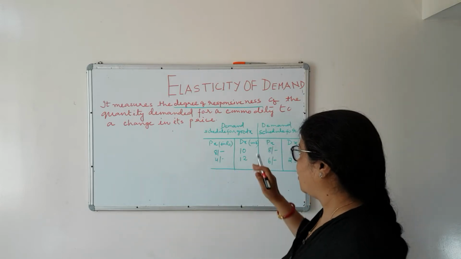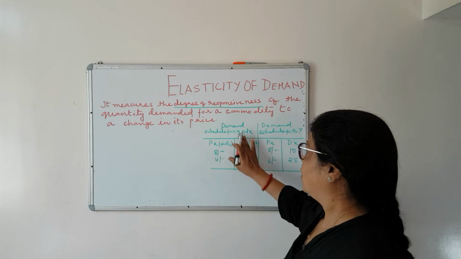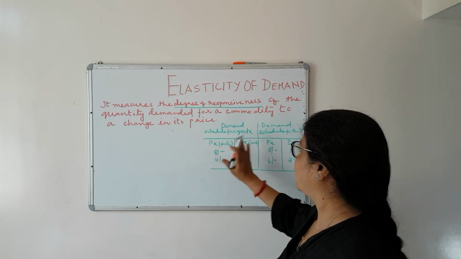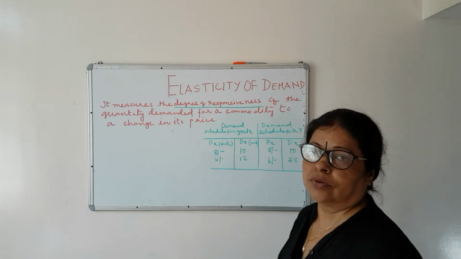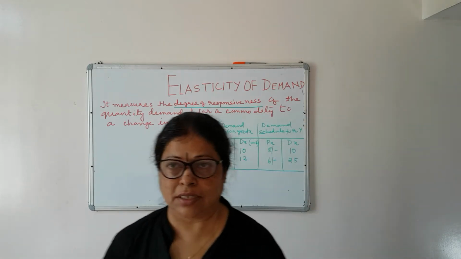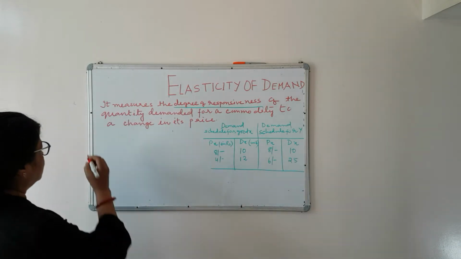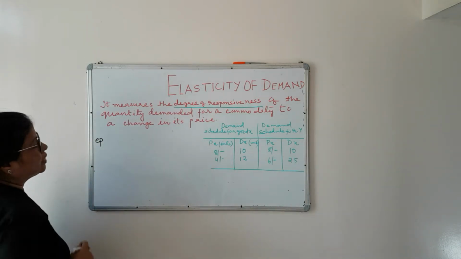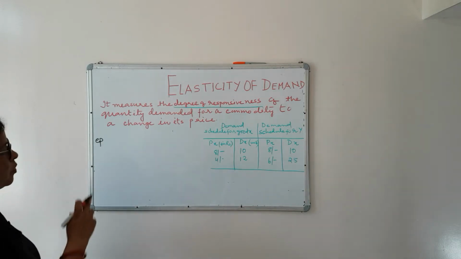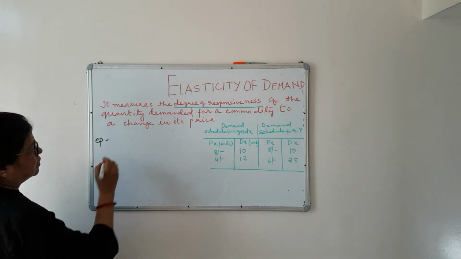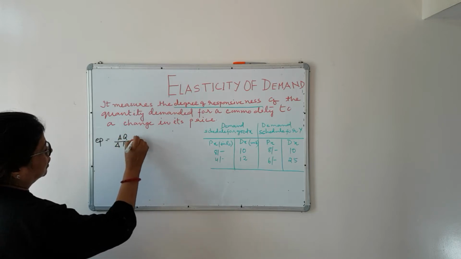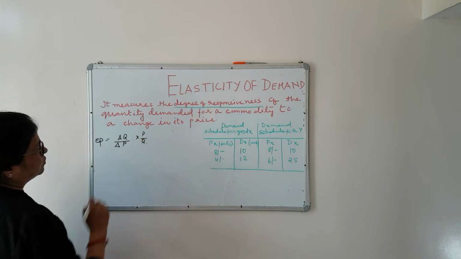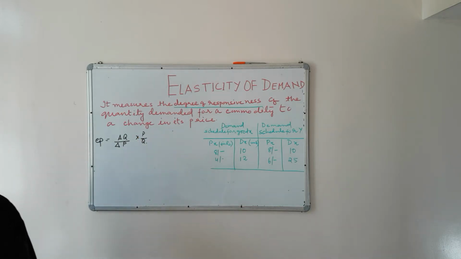Now here I have written a sum. The two columns are here. We have to compare between two goods, good X and good Y, whose demand is more elastic in nature. So when you are calculating price elasticity, the symbolic form is EP is equal to del Q by del P into P by Q. Del Q means how much change is there in quantity demanded.